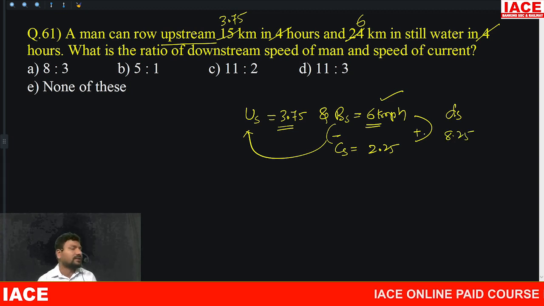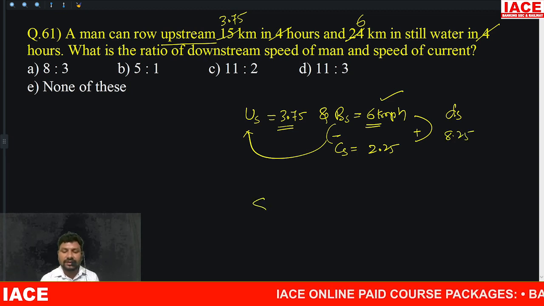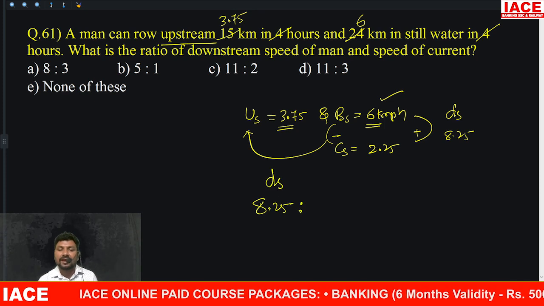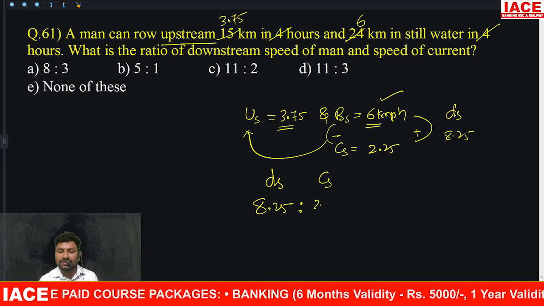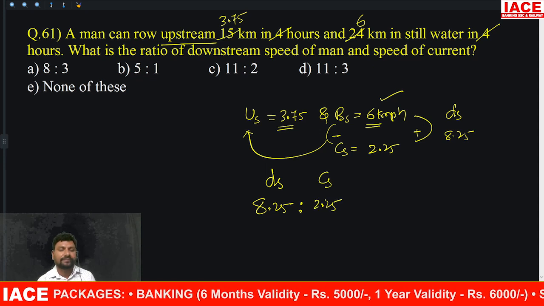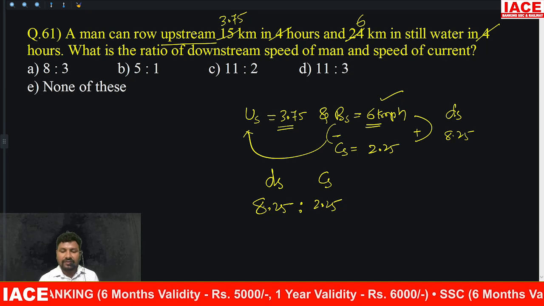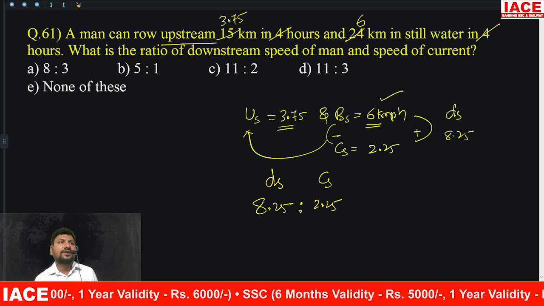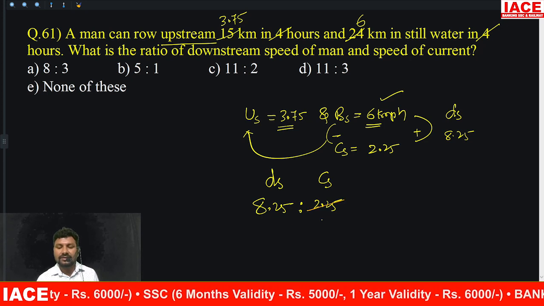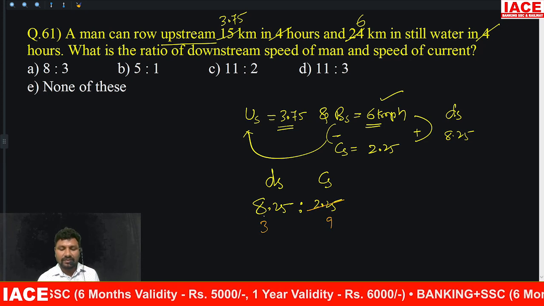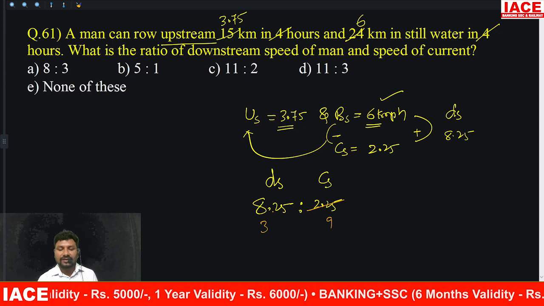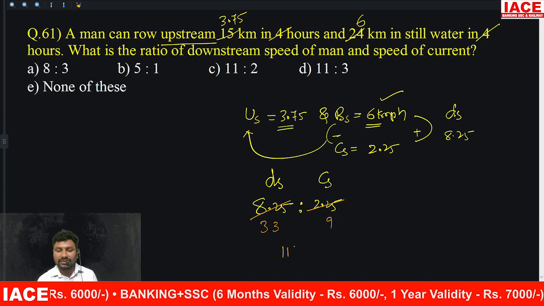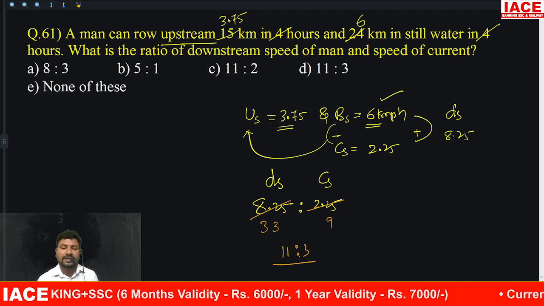What is required? What is the ratio of downstream speed to the speed of current? Downstream speed is 8.25, and current speed is 2.25. This is going to calculate. Cancel with the 5 table, 5 ones are. Otherwise you can cancel with 25 also. 25 nines are, 25 threes are 75, means again 25 threes are, 33, and both are cancelled with the 3 table. The ratio is 11:3. Option D.